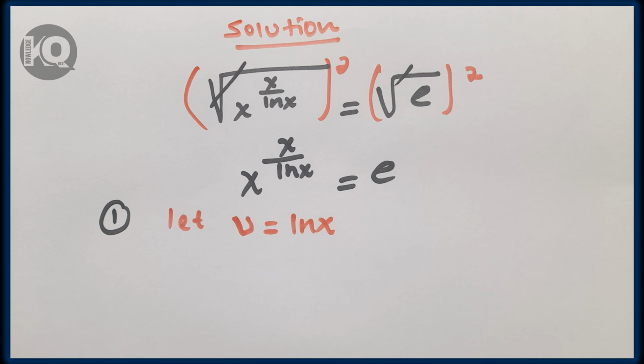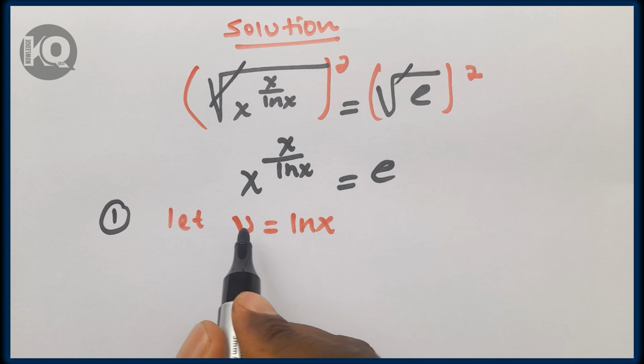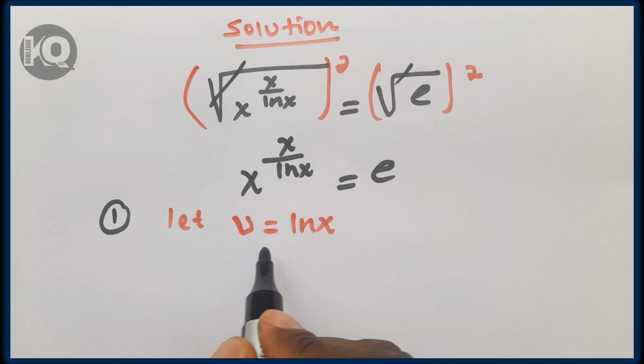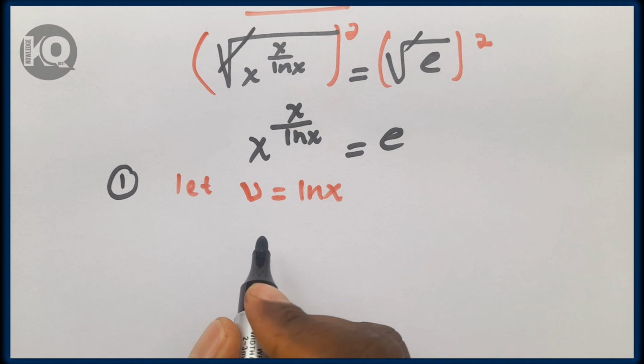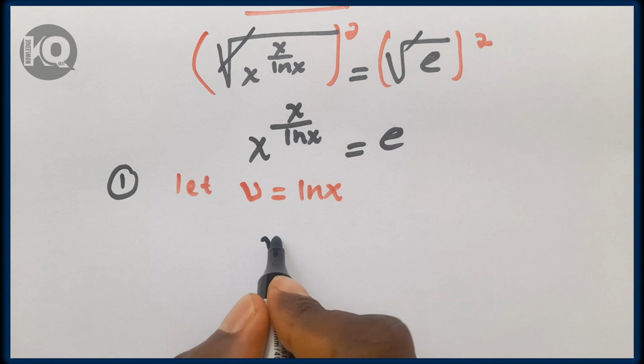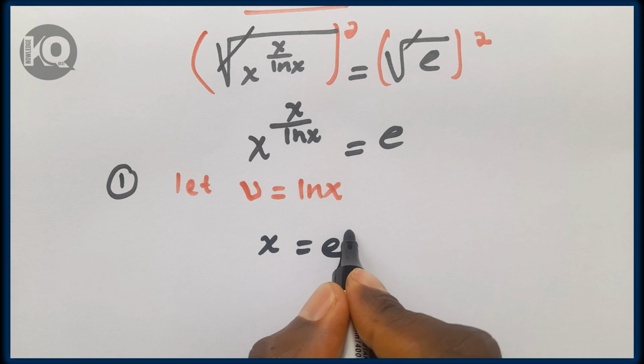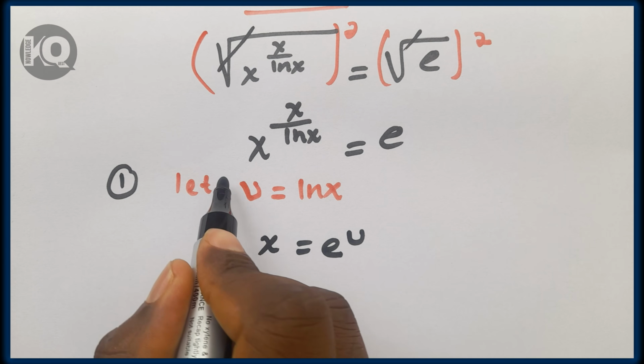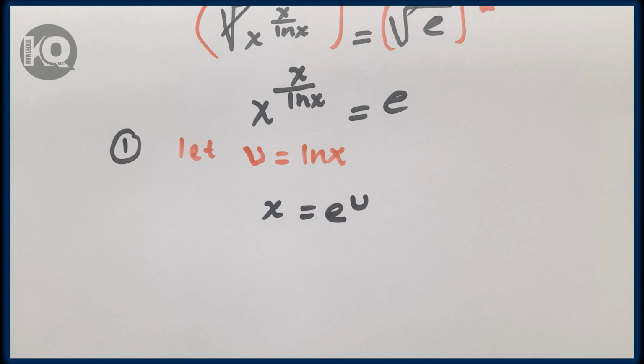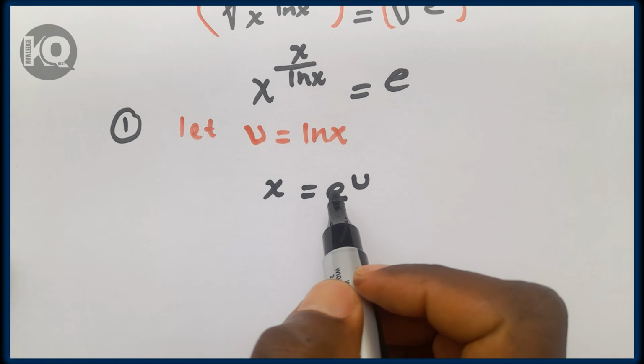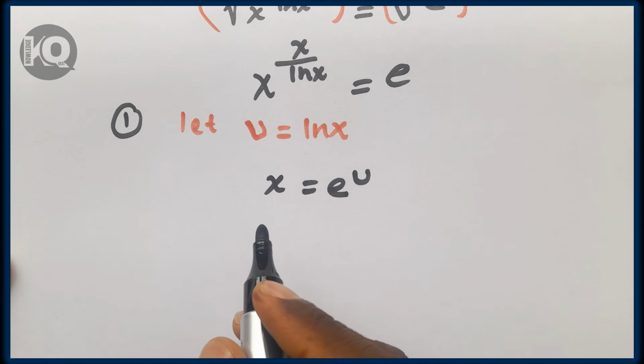By the definition of natural logarithm, this logarithmic equation can be converted into an exponential equation as x is equal to e to the power of u. So let's substitute e to the power of u in the place of x.